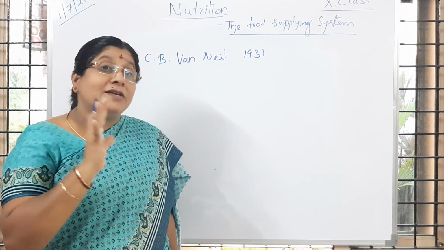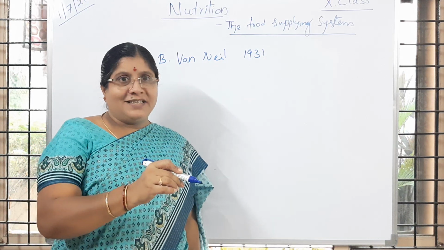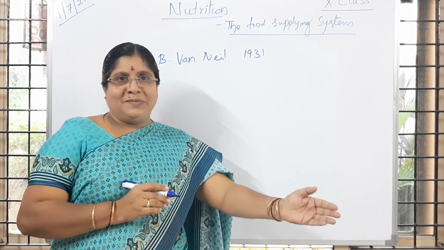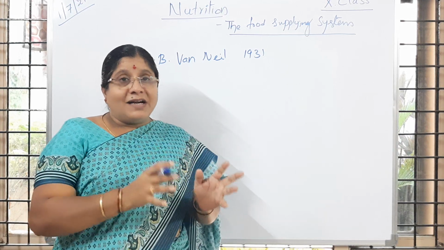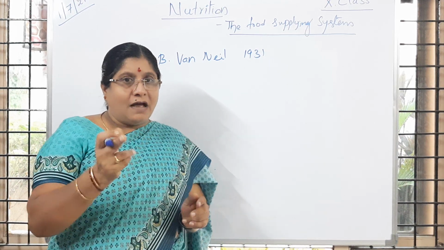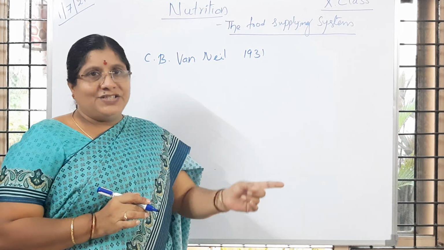So what are the substances needed? Here the substances we learned about, which are in simple form or in complex form, just earlier also you learned, are called nutrients.